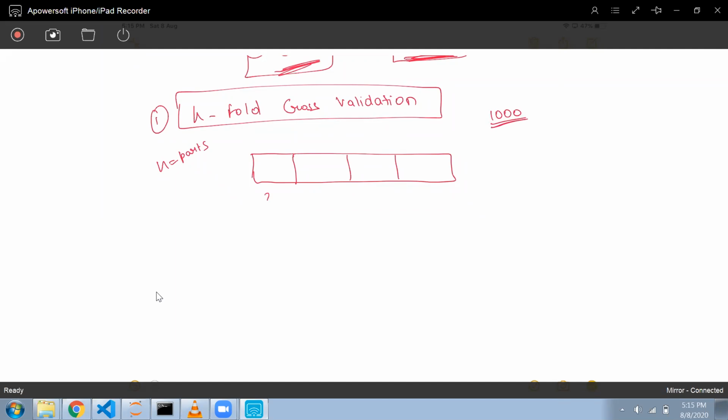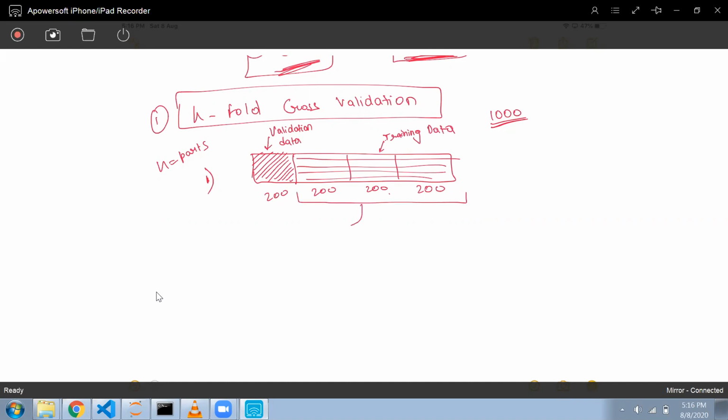Then I will divide them into these parts: 200, 200, 200, 200, 200. First I will mark the first 200 as my validation data, and the remaining part I will call training data. I will train on this part and test on this part.